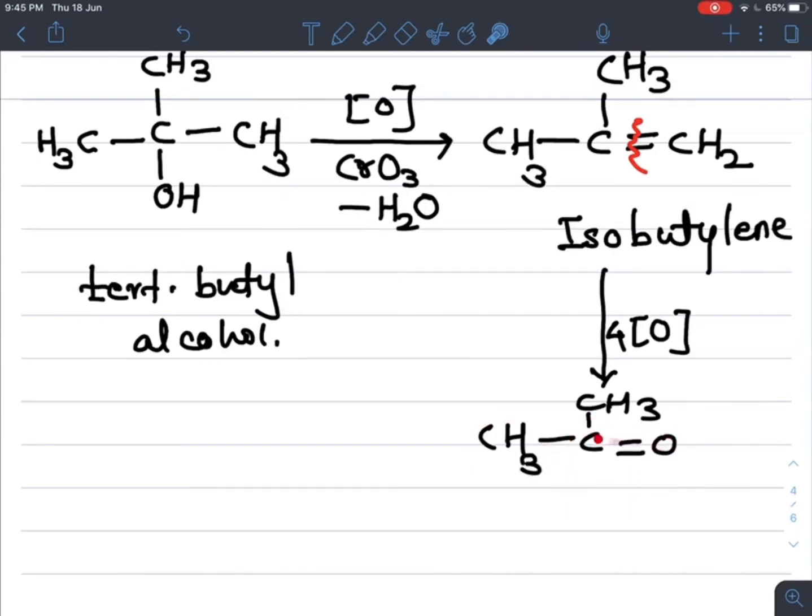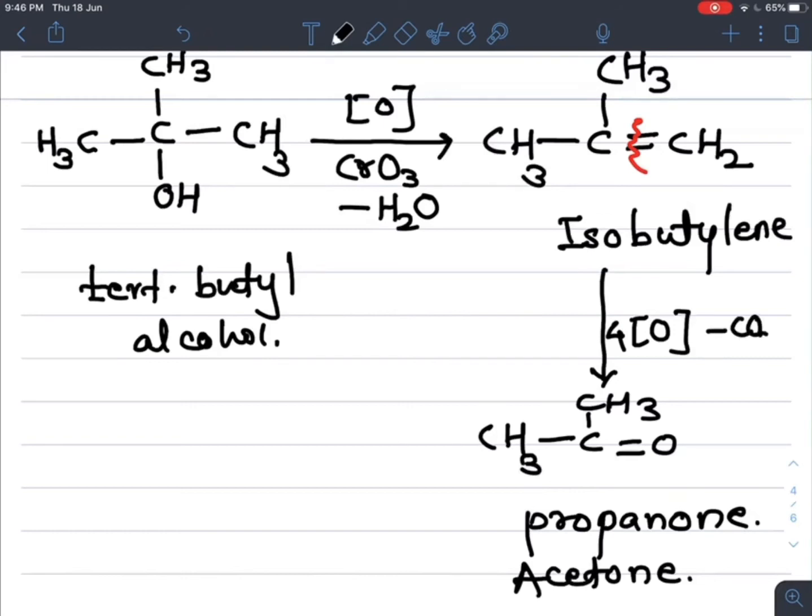The name of this compound, CH3COCH3, is propanone, or its common name, acetone. With the removal of this, 2 oxygens combine with the carbon, that is removal of carbon dioxide.